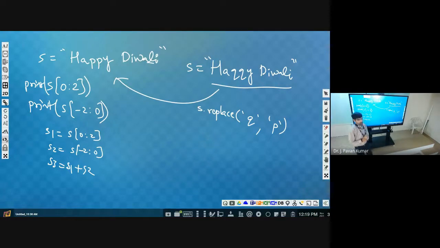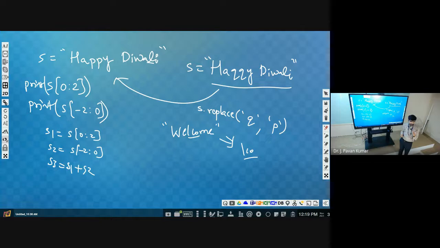Let us consider we wanted to print the middle three characters from the given string. Let us consider the string as welcome. What should be the output? LCO. This will be the output. For this particular input, LCO will be the output. So for the given string, you have to print the middle 3 characters. Write a program for it.